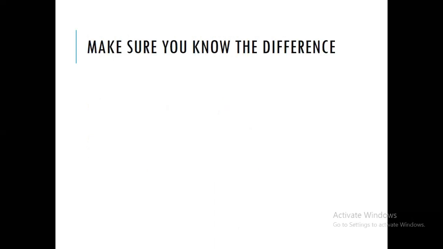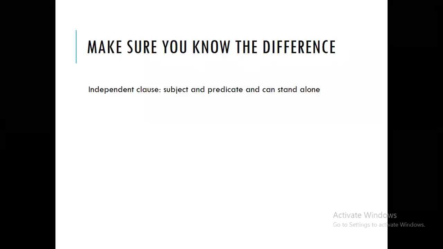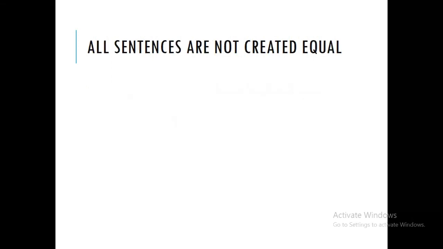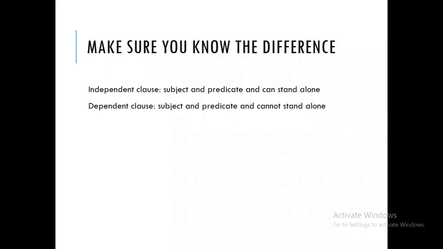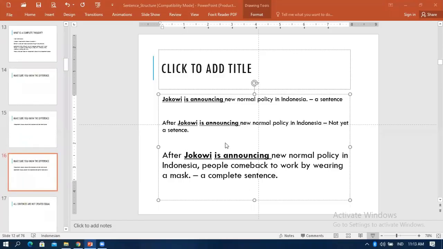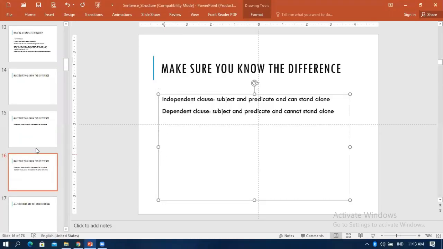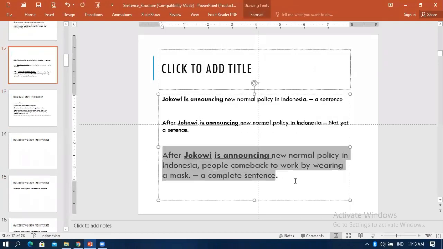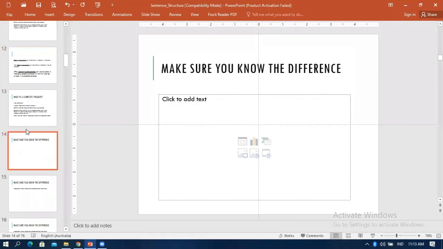Now I continue. You need to make sure that you know the difference between independent clause and dependent clause. For example, I come back to my example here. Look at this sentence.